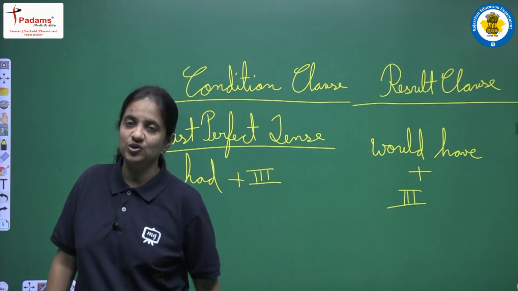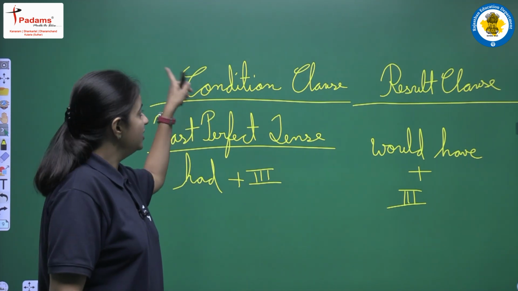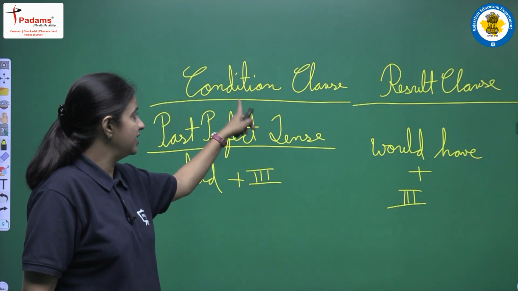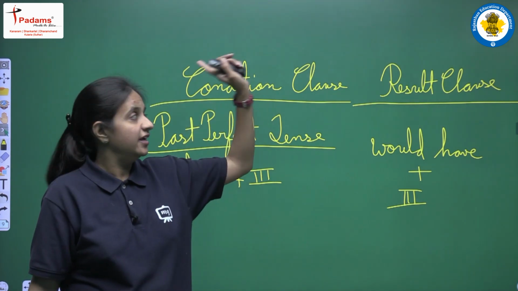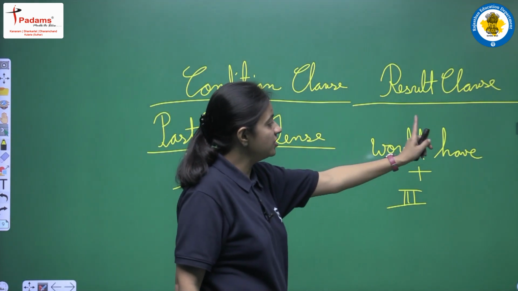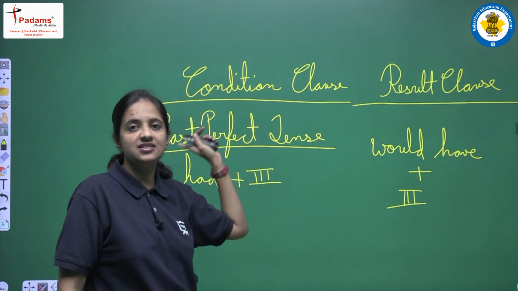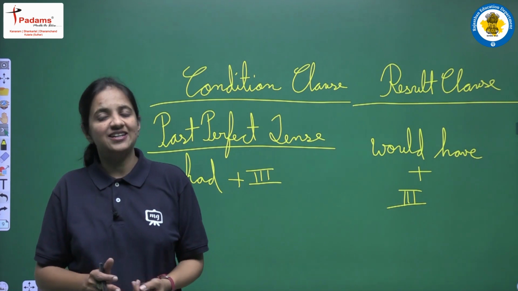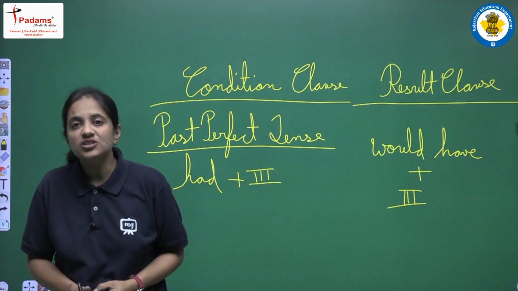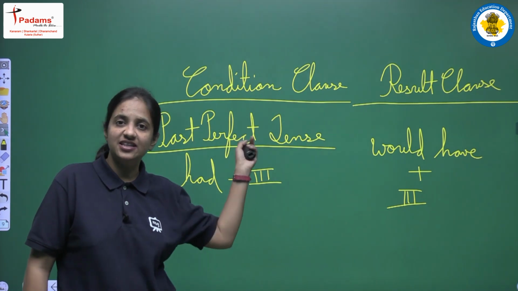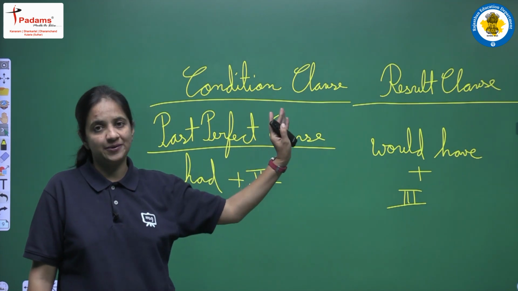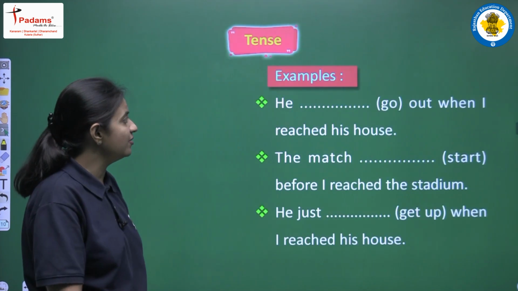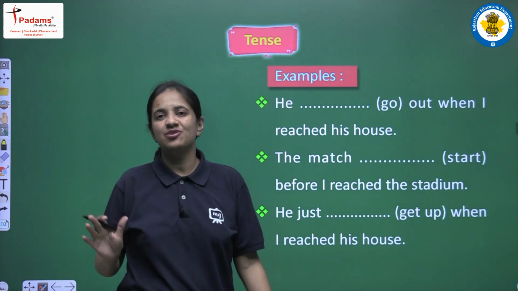But right now just remember that if we are using past perfect tense in the condition clause, then in the result clause we have to use would have plus third form. So this is the structure of one of the conditional sentences, and past perfect tense is used in conditional sentences in this way, using this structure. Clear? So now, moving on, we have some examples.